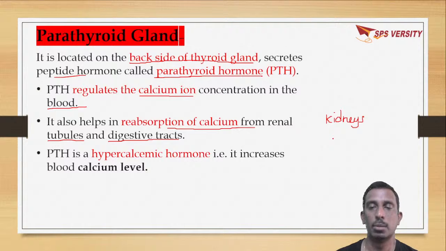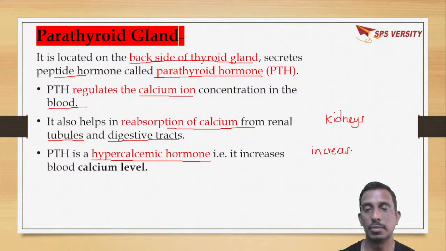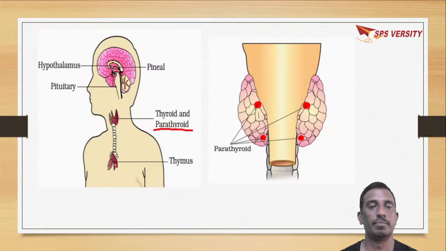Moreover, it is a hypercalcemic hormone. Hypercalcemic means which will increase the blood calcium levels. So the parathyroid gland is related to the increase in blood calcium level.